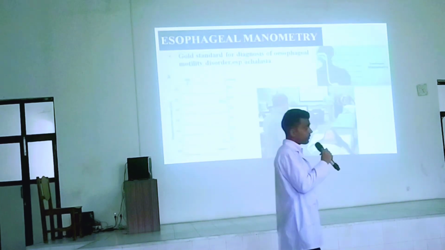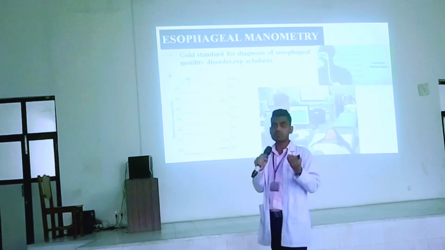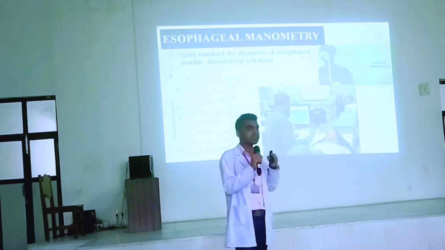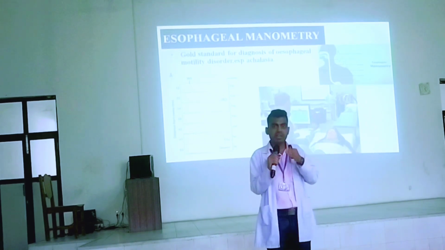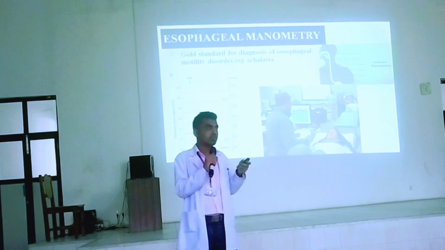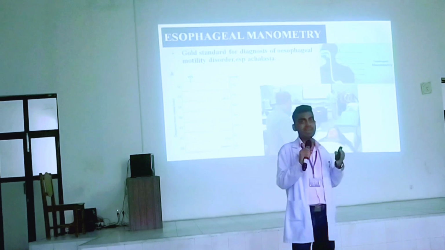But here I also want to explain that if a patient has achalasia, right, then how do we get this finding? In achalasia, the lower esophageal pressure will be elevated, at around 35 mmHg, right? Also the relaxation of the lower esophageal sphincter will be incomplete, and peristalsis will be absent. So we can get all this from esophageal manometry, and it will all be analyzed in the computer.